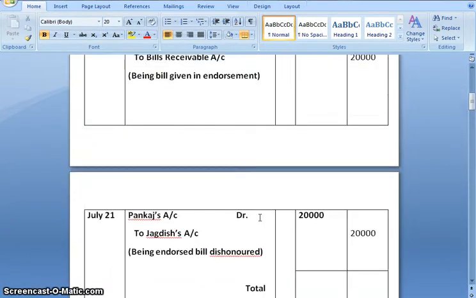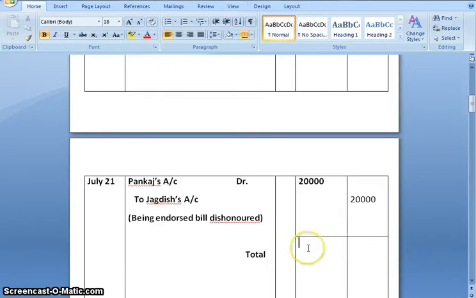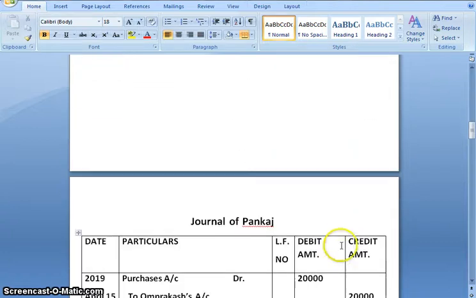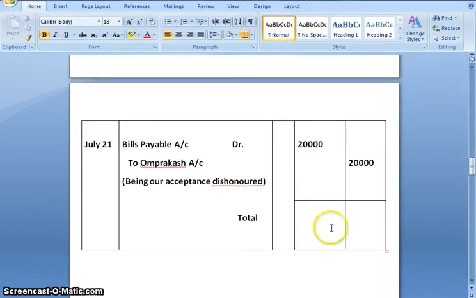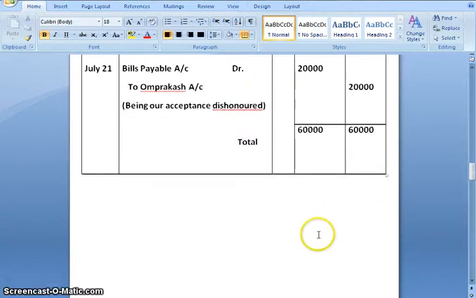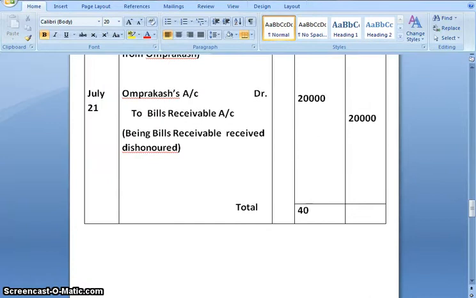We'll take the total. On adding the journal of Om Prakash, we get the total as 80,000. On adding the journal of Pankaj, we get 60,000. And finally for Jagdish, we get 40,000.